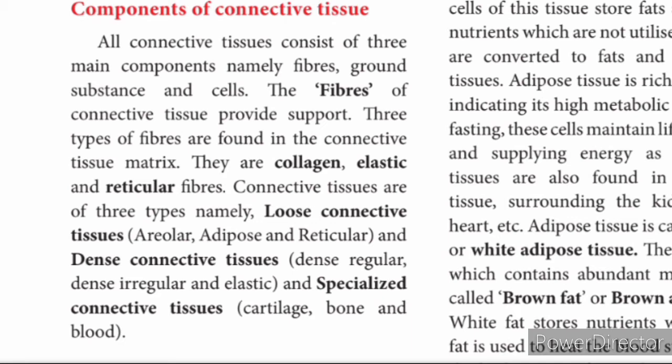Fibers of the connective tissue provide support. There are three types of fibers: collagen, elastic and reticular fibers. Connective tissues are of three types: loose connective tissues, dense connective tissues and specialized connective tissues.